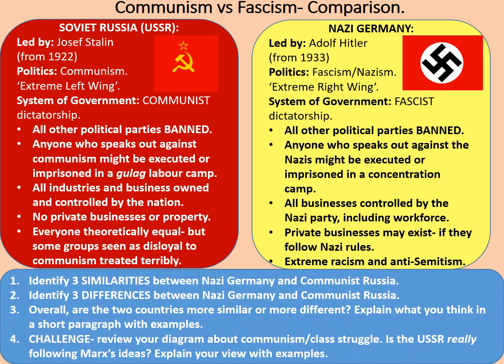Firstly, identify 3 similarities between Nazi Germany and Communist Russia. Identify 3 differences between Nazi Germany and Communist Russia. Overall, are the two countries more similar or more different? Explain what you think in a short paragraph with examples that you can take from the diagrams. Lastly, if you have time, review your diagram about communism and class struggle. Is the USSR really following Marx's ideas? Explain your view with examples. Okay, pause the video here. You'll want to spend about 10 to 15 minutes on this probably.